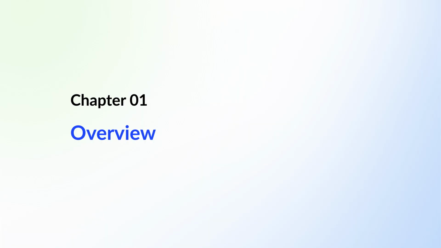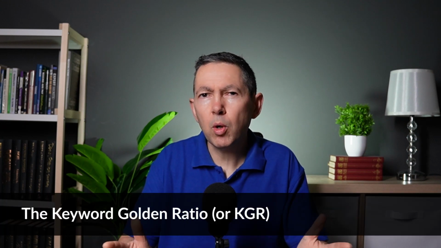This lesson covers everything you need to know about the golden filter and the golden score calculation in WriterZen. Let's get started. To really understand how this feature works, there's a little bit of fundamental knowledge you need to know. The keyword golden ratio, or KGR, formula was created by Doug Cunnington.